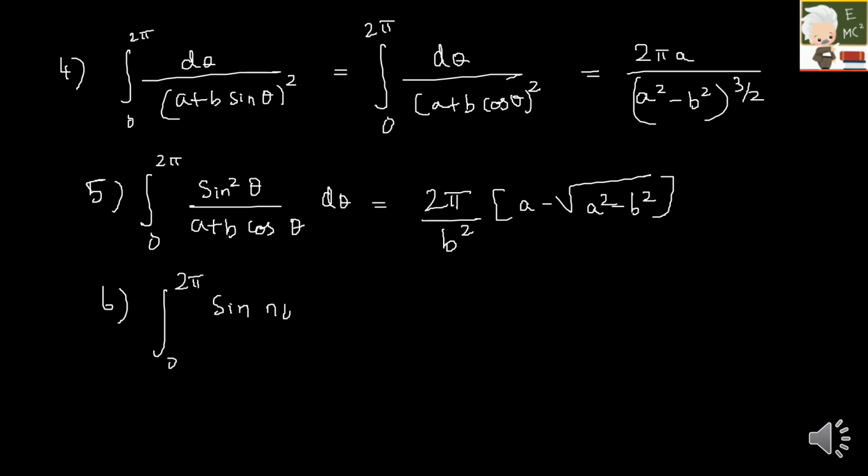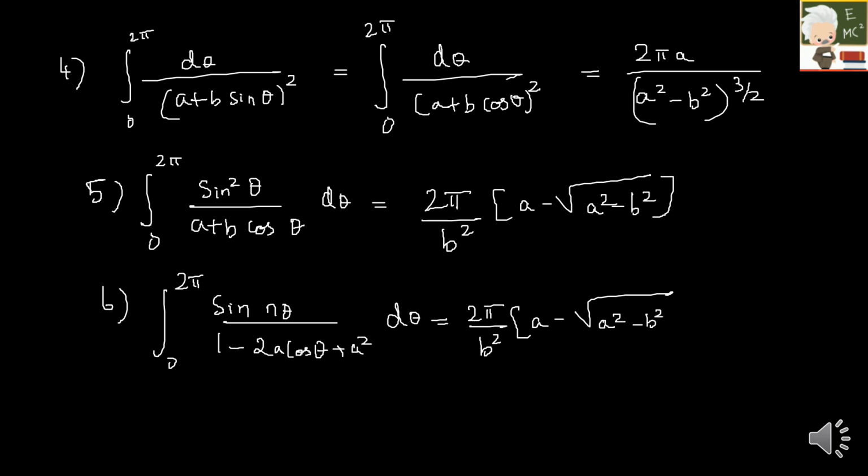sin n theta divided by 1 minus 2a cos theta plus a square d theta. These are previously asked questions, so you have a direct answer for this. Once again, I'm really sorry, I've written the previous thing. Here it is 0. Sorry, I'm really sorry. This is 0.